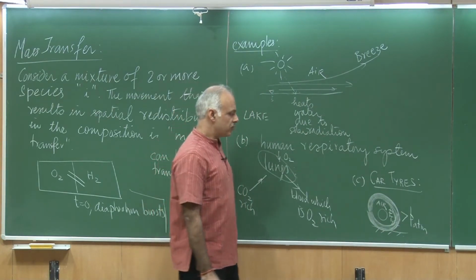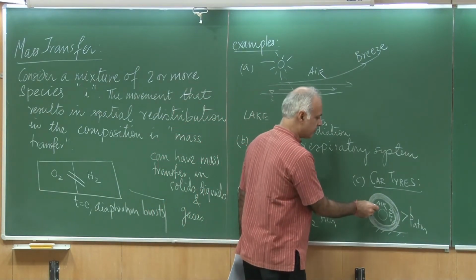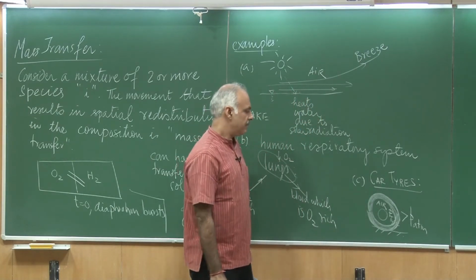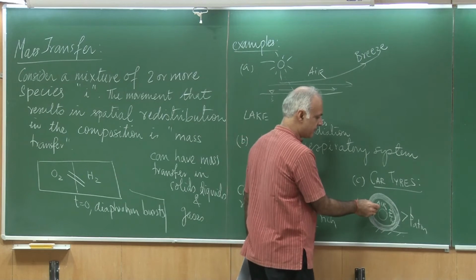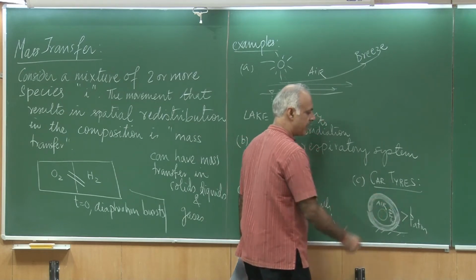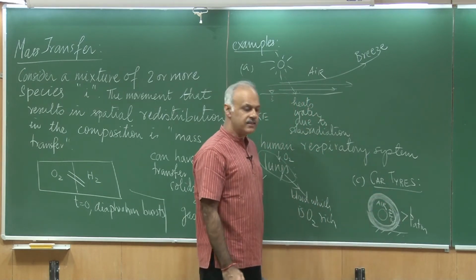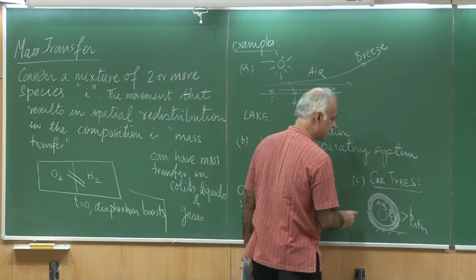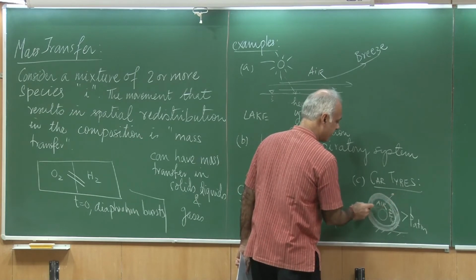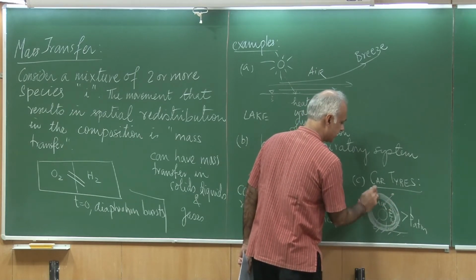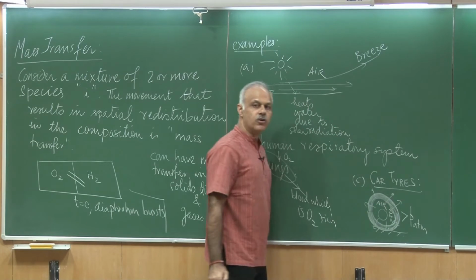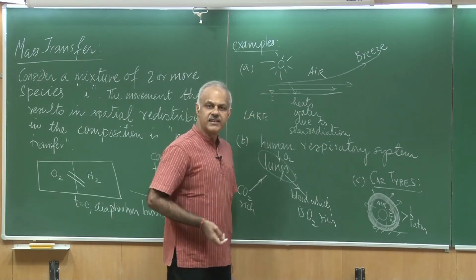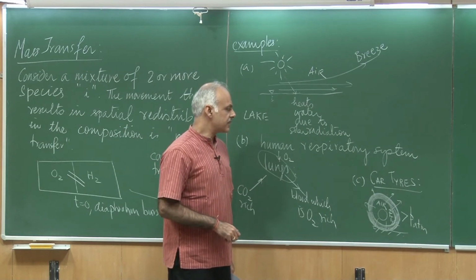After a few hours or a few days, because this pressure is very high and the air outside has a lower concentration of the gas inside, the gas would diffuse out and you would get a lower air pressure inside the tire. That is yet another type of mass transfer.